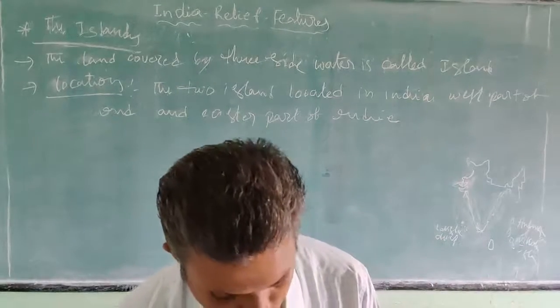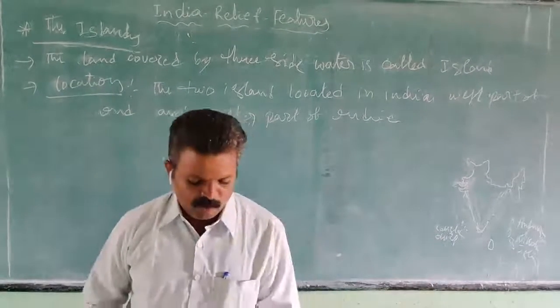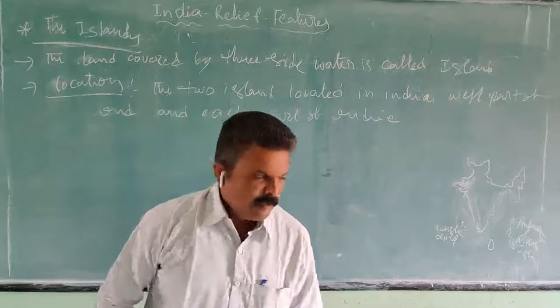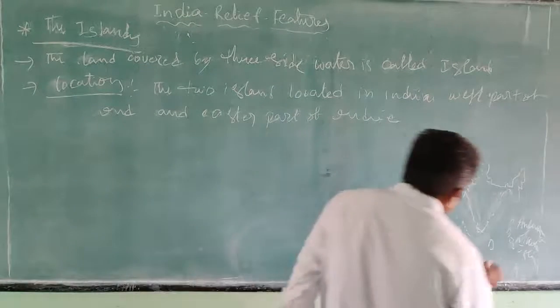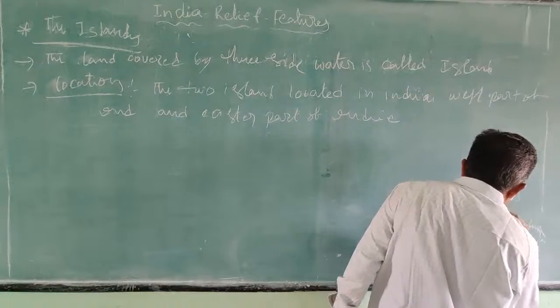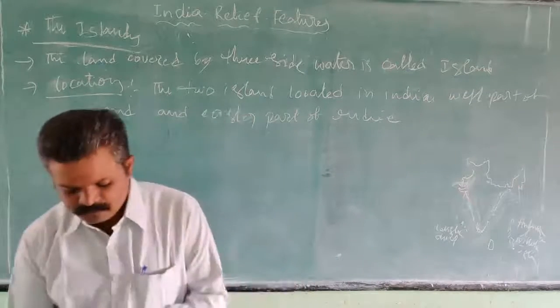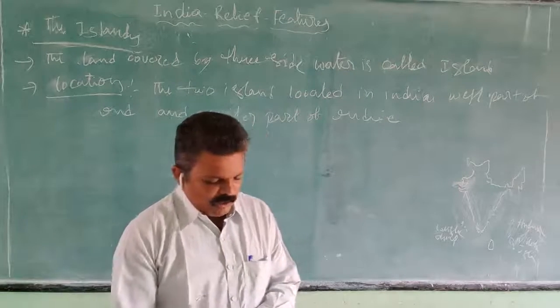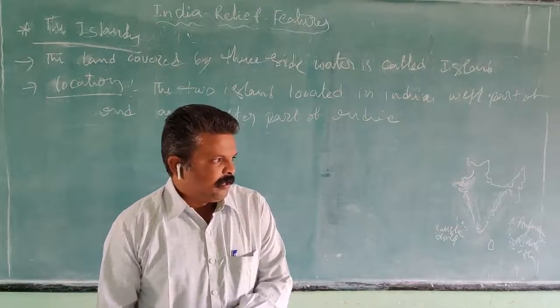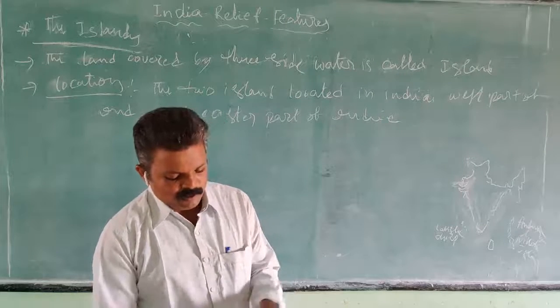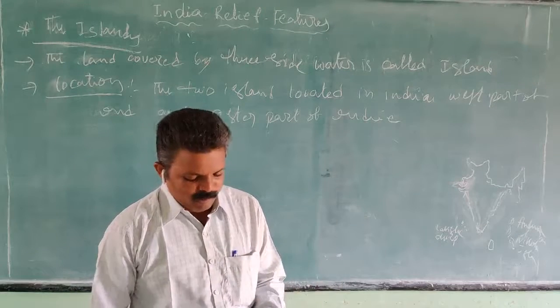So these are two groups of islands. The Andaman and Nicobar Islands stretch across the Bay of Bengal. Lakshadweep also stretches across the Arabian Sea.